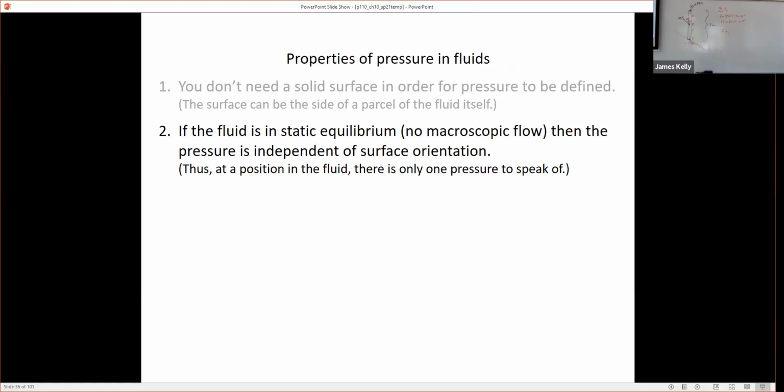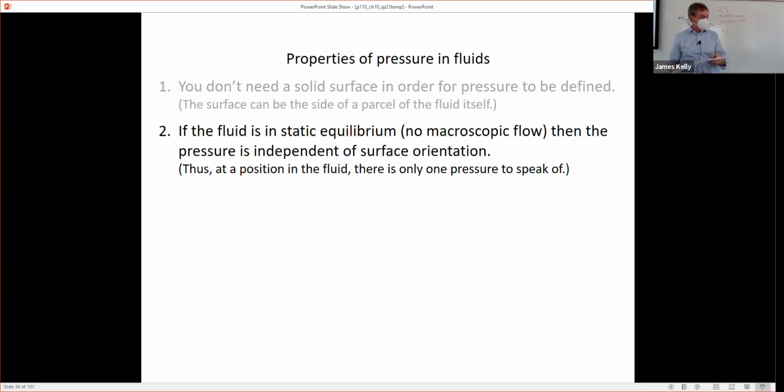Then, surprisingly enough, the pressure doesn't depend on the orientation of the surface that you put there. In other words, you might think that if I held up a surface in the middle of a fluid, here we are in the middle of a fluid here, right? I put a surface here, and maybe the force would get bigger if I turn it this way, because look, all the weight is on top of it, right? Oh, look at all the atmosphere up there, right? Maybe the force gets bigger, and then maybe it gets smaller when I turn it in this direction or this way or something like that.